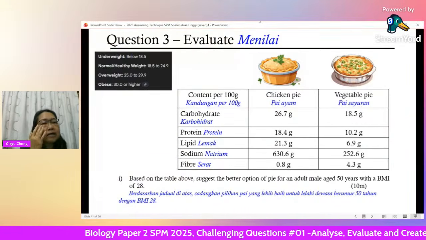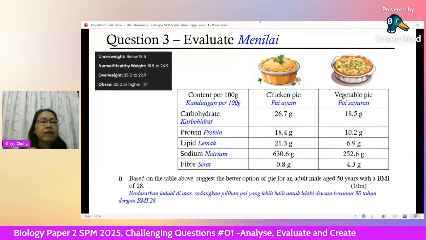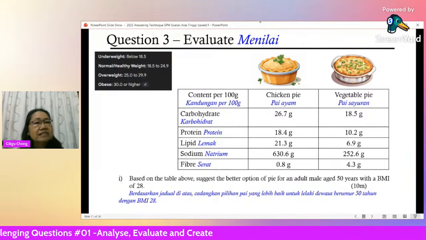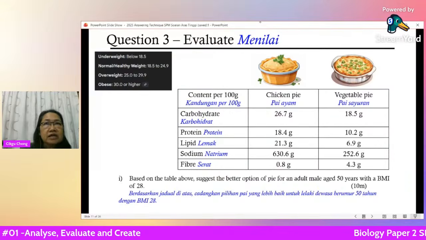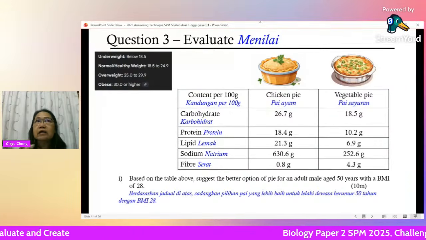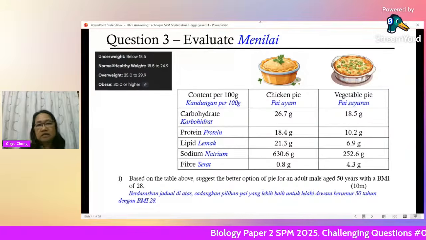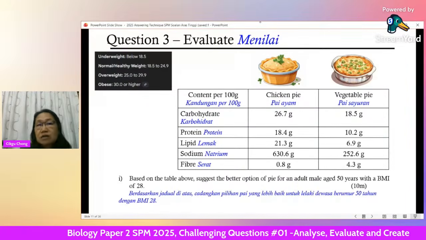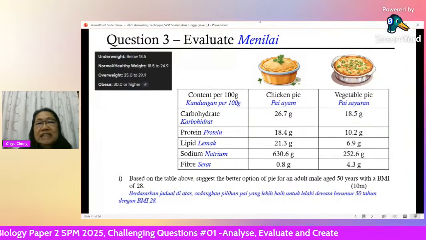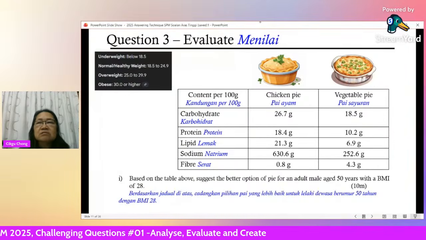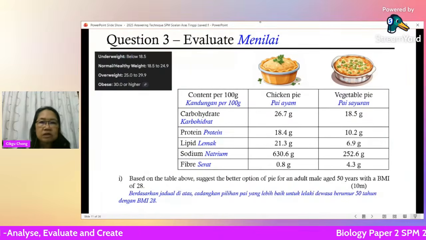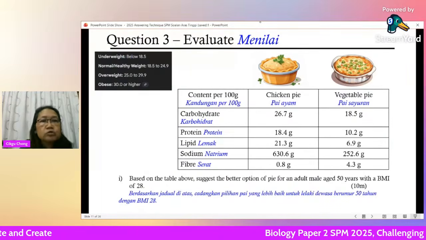Healthy BMI would be 18.5 to below 25. 24.9 is still healthy. So you are healthy in the sense that your body weight compared to your height is normal. Anything below 18.5 is underweight. The person is too skinny, does not eat enough, does not have enough muscle mass or body mass compared to the height.